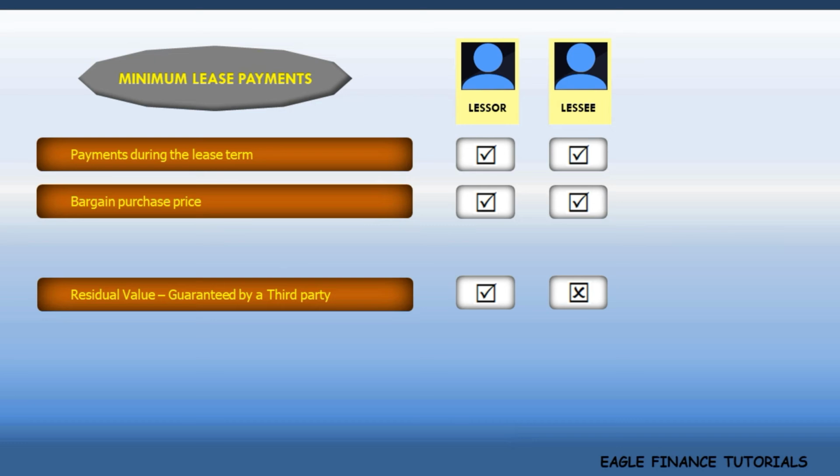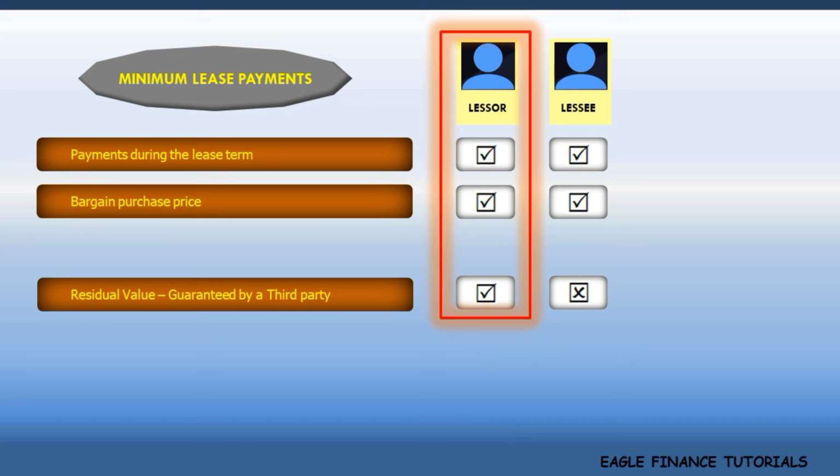All of these are said to be minimum lease payments for the lessor, while for the lessee, the minimum lease payments do not include the guarantee for residual value because the guarantee is not from the lessee. From this we summarize minimum lease payments as follows.